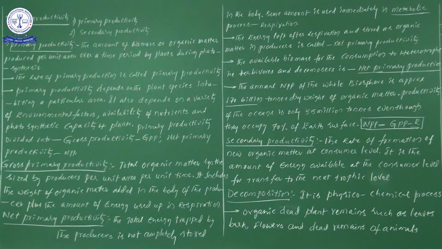The amount of biomass available for all these organisms, that available biomass we simply call net primary productivity. Now in comparison of GPP as well as NPP, which productivity is definitely helpful for moving on to the next trophic level?